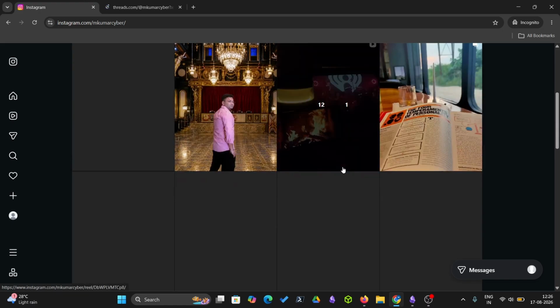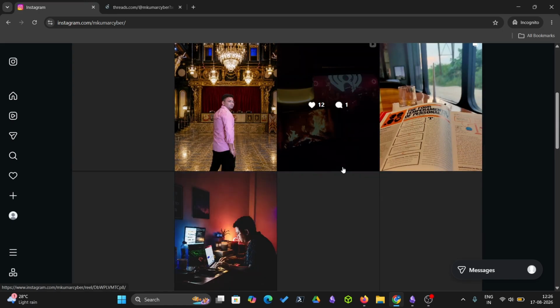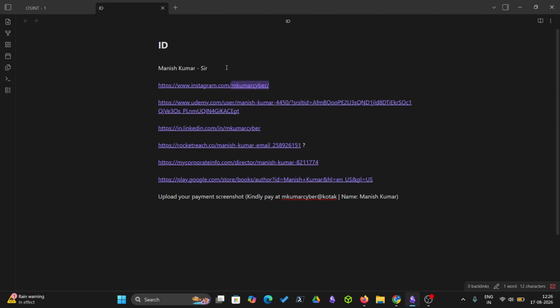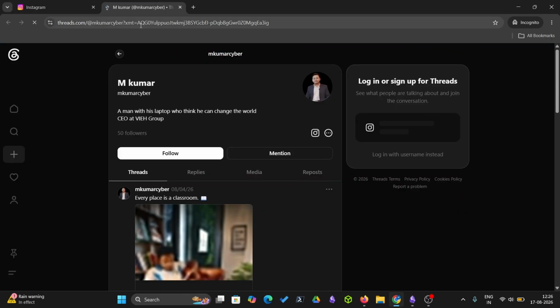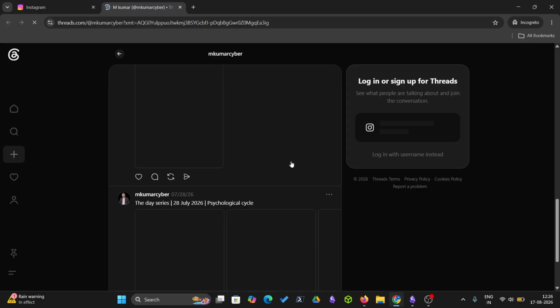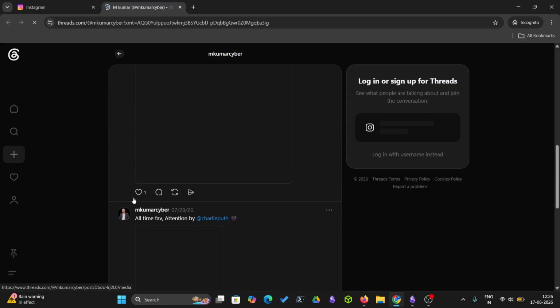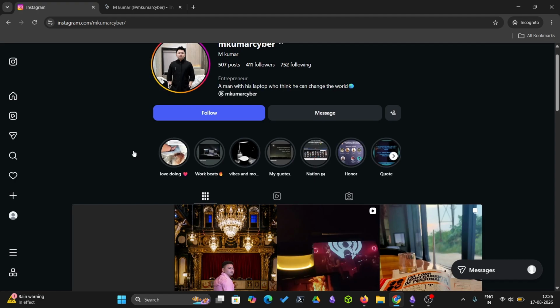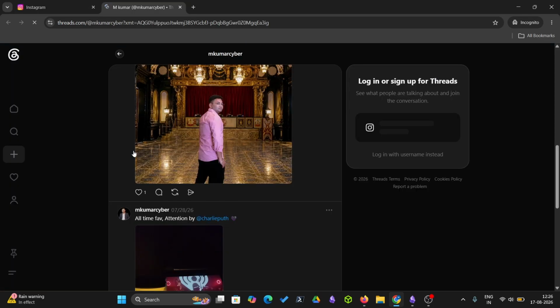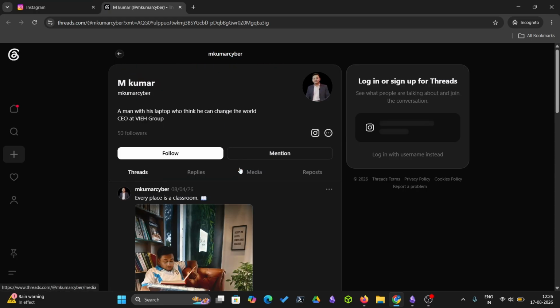And we can find multiple information. Like, we can also gather information about where the particular person would have been. And we have found another ID over here, which is Manish Kumar sir. You can see the actual picture also, and the similar kind of post we have seen on Instagram. So let it load for a while. Yeah, it is loading, and let us continue with Instagram just for a while.